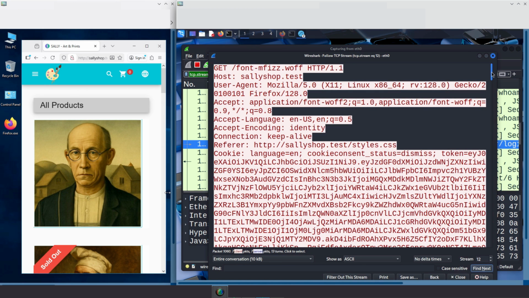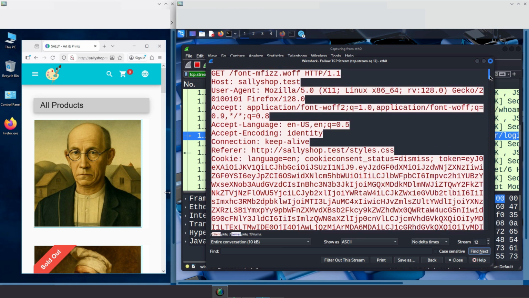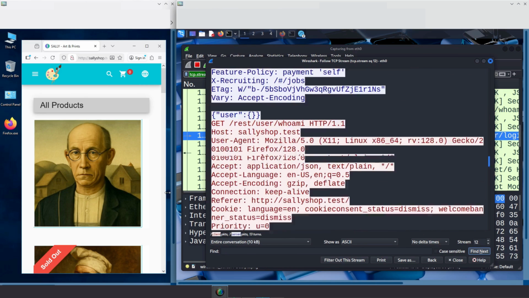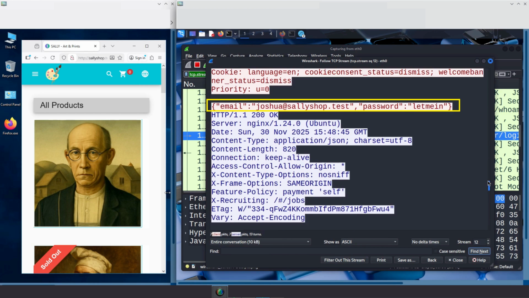It shows the raw HTTP request exactly as it was sent. Headers, body, everything. Kim scrolls down. And here it is. Joshua's email and password, in plain text. Completely exposed, no encryption, no protection. Just raw data floating through the air, readable by anyone who happens to be listening on the same network.